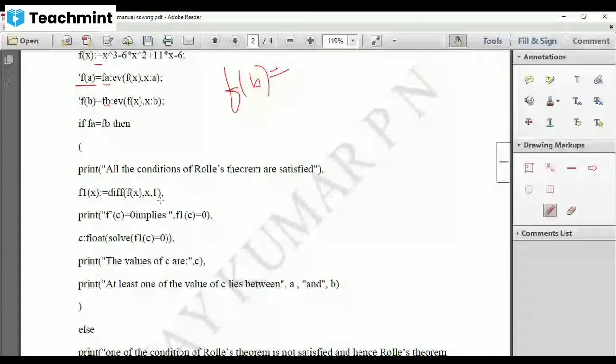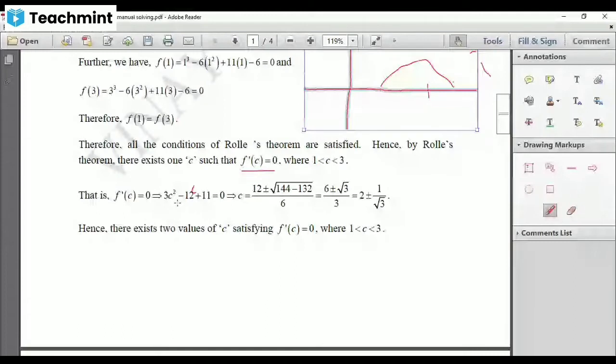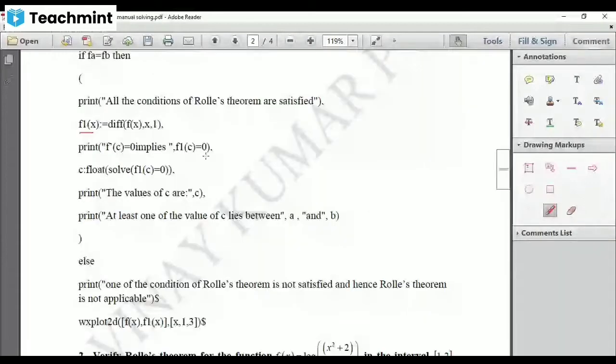Print within double apostrophe, f dash of c equal to 0 implies, comma. Because we want to find, if that is true, f dash of c equal to 0 implies this. So this will be displayed here. And that f dash of c has been stored in f1. So f1 of c equal to 0. That gives you the equation.